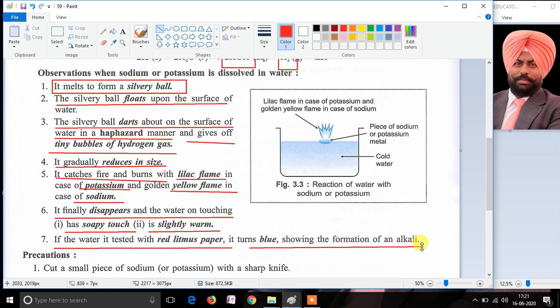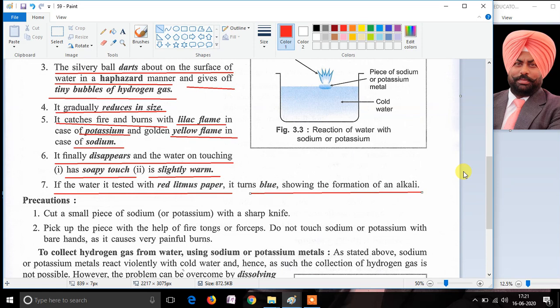This proves that the water in which sodium and potassium were dropped has become alkaline in nature. That is the reason it is changing the red litmus paper into blue. So these are the observations when sodium or potassium is dropped in cold water.